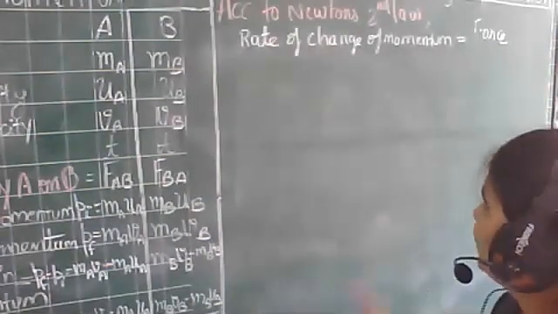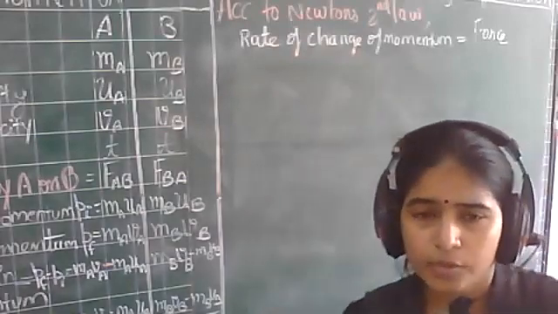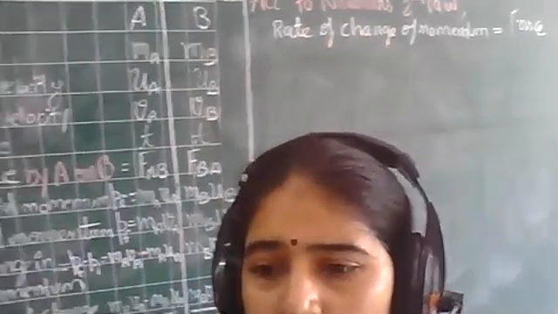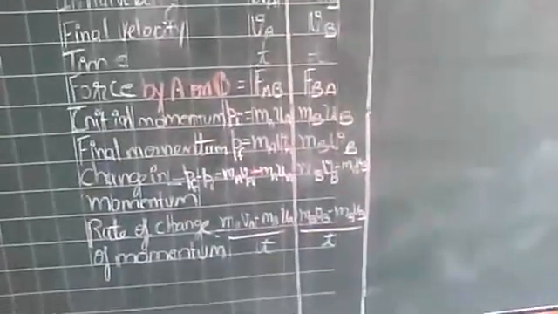Now for this, let us put the value. Let's put the value of the rate of change of momentum. Where will we get the value of the rate of change of momentum from? From here. Let's write the value from here.